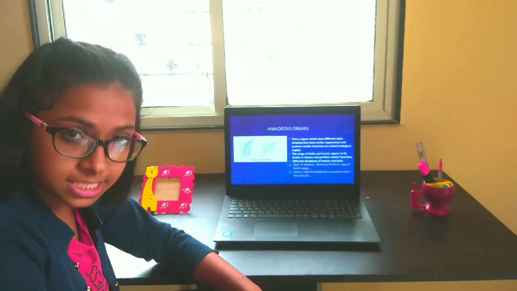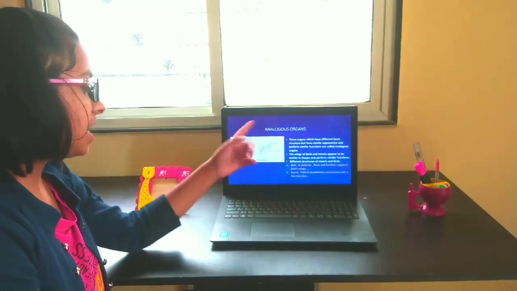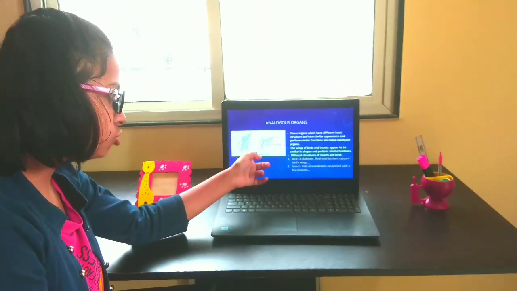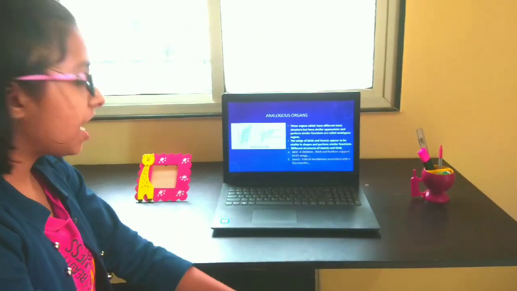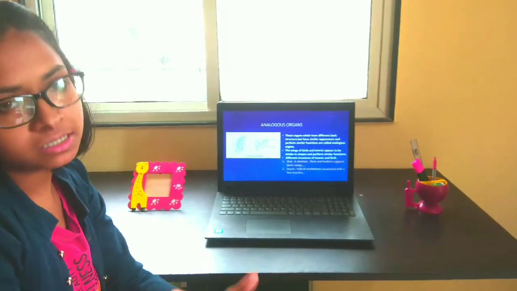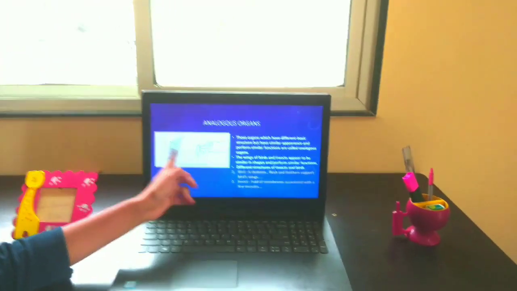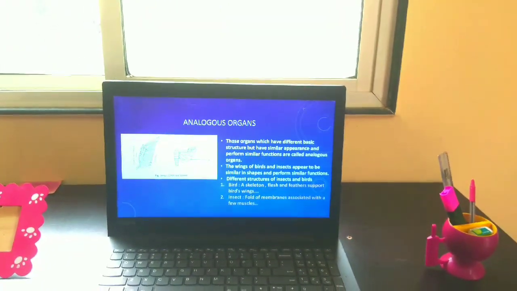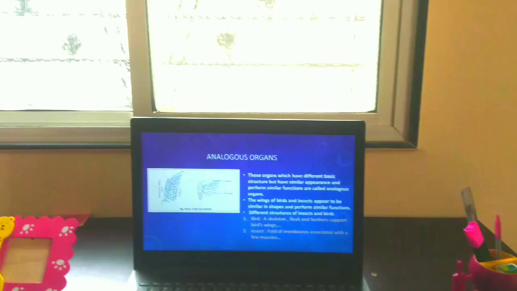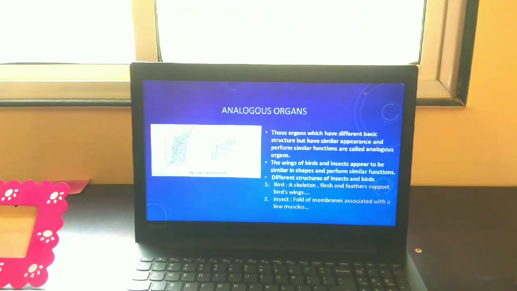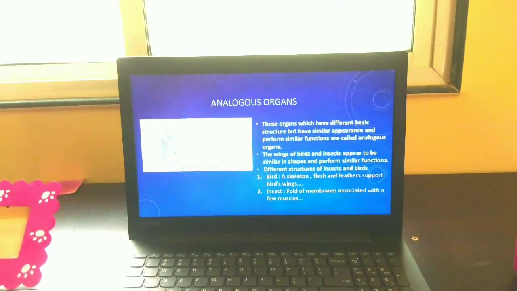Yes, even if they don't have a common basic structure, they have evolved, because they have similar functions. These similar functions have arisen because of environmental change. So here we can say they have evolved because of some reasons.